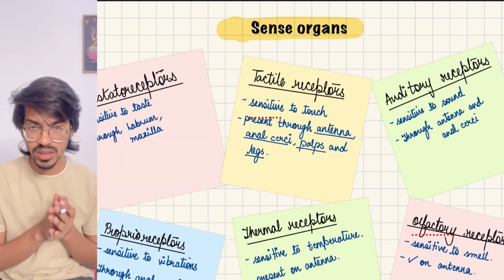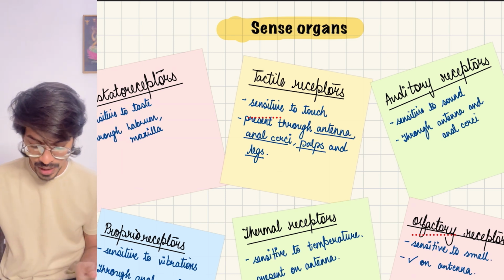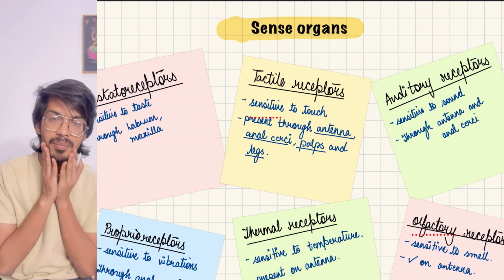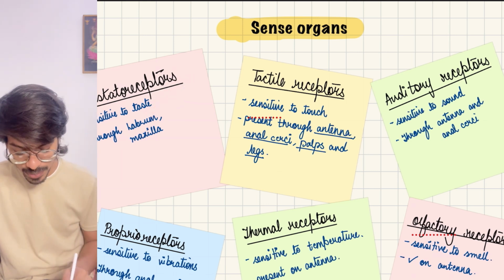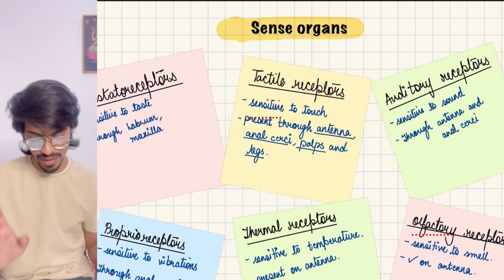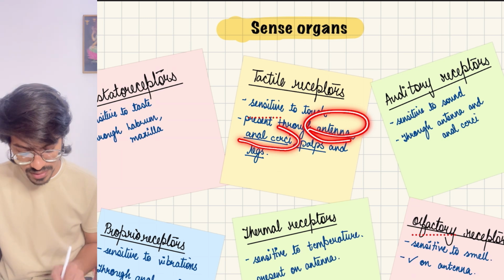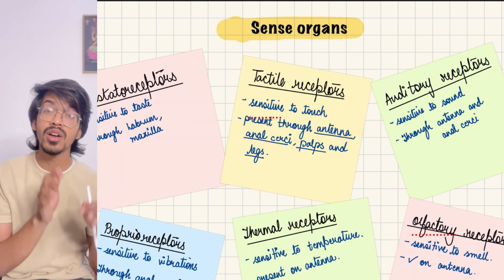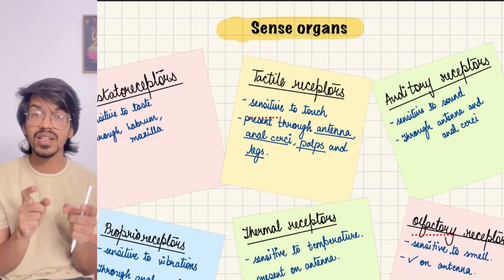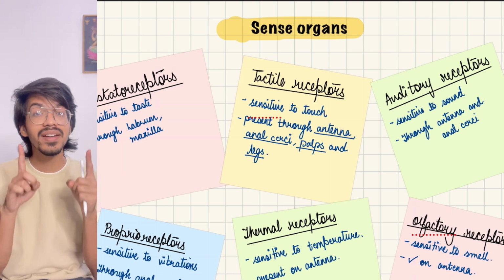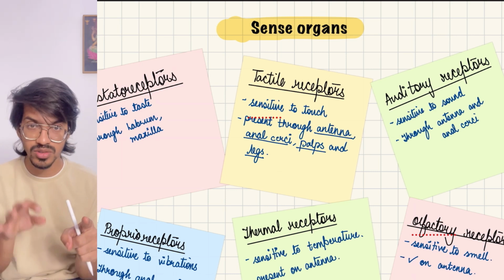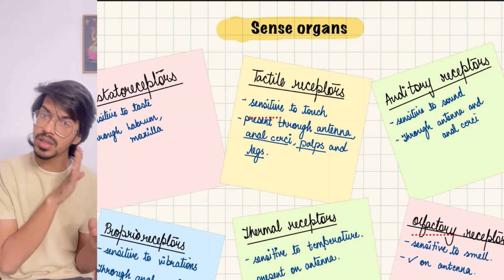Then come the sense organs. We have to remember them one by one. The gustatory receptor is for taste. It will be present on the maxilla and the labium, the lower lip. Then tactile receptors, for touch. We have already said that for touch we have the antenna. Except the antenna we have the anal cerci. Oh, I forgot to tell that. On the abdomen there is a characteristic structure called anal cerci, present in both male and female. But anal styles are present only in the case of males. So this is sexual dimorphism, except the brood pouch thing.